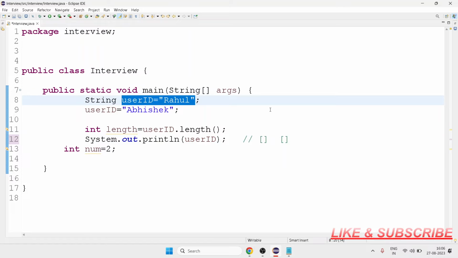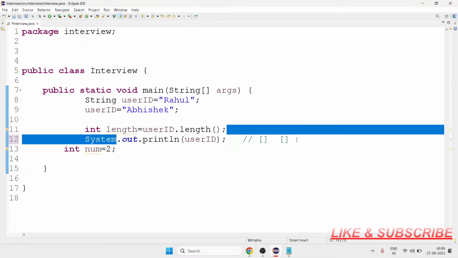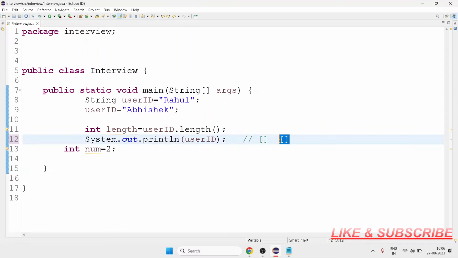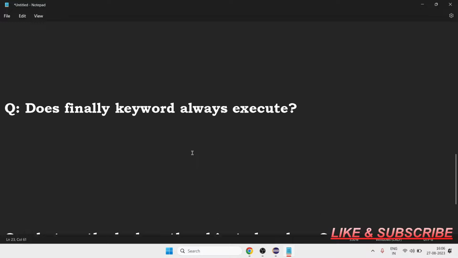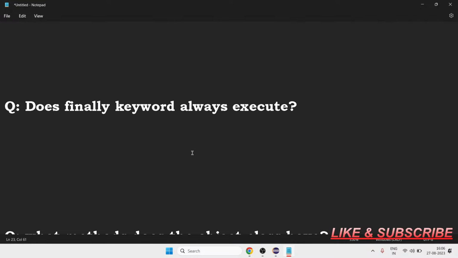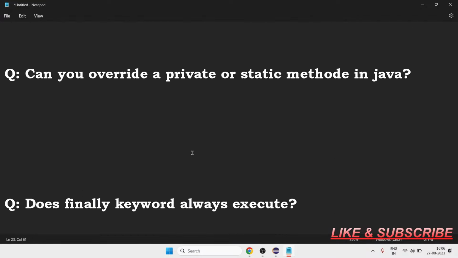It copies this value from here to here, and then changes it into Abhishek. Okay, the original value is not changed. This is why string is immutable, just for security purposes, because user ID, password, and lots of important things are carried by string.